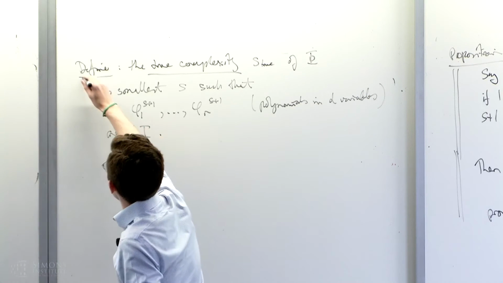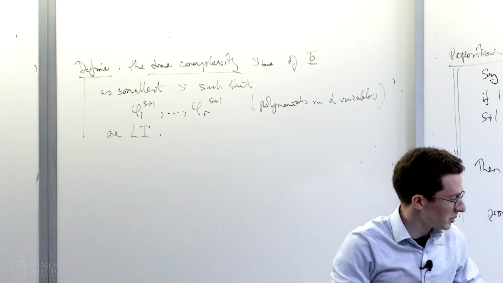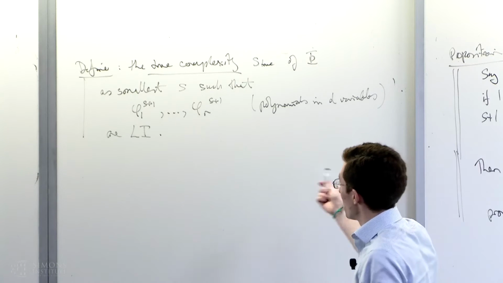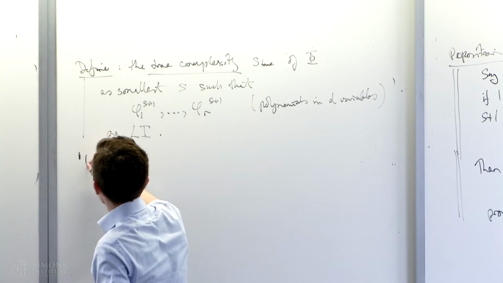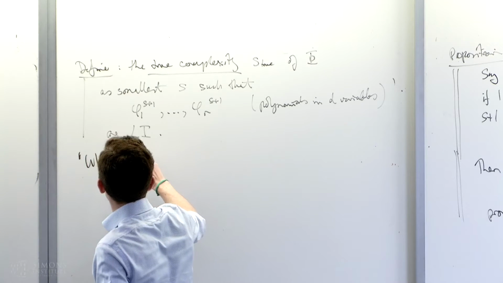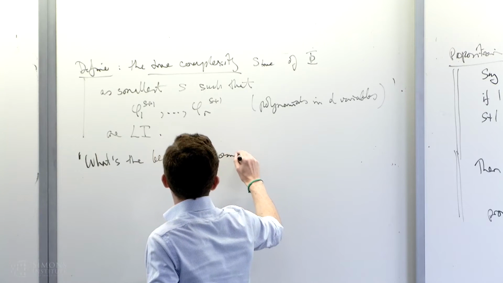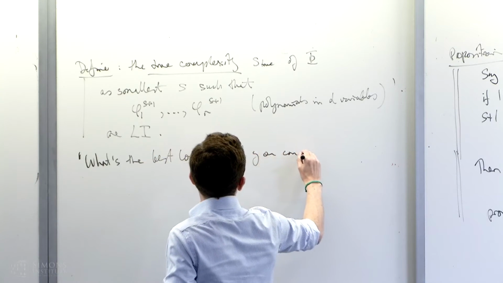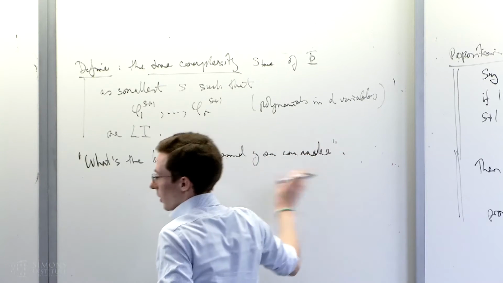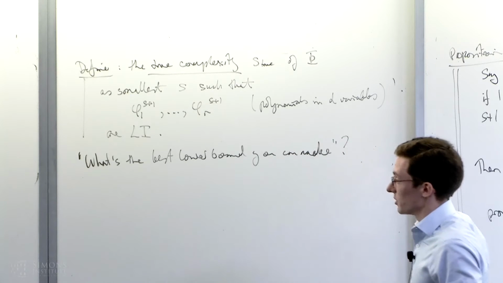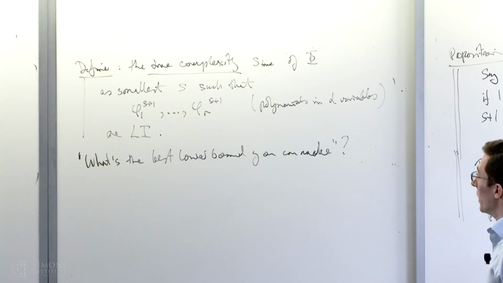This is not quite how they defined it, but they made a definition which you can prove to be equivalent to this, which I'll come on to. This basically says what's the best bad construction? What's the best lower bound you can make? For which s can you construct a good lower bound?